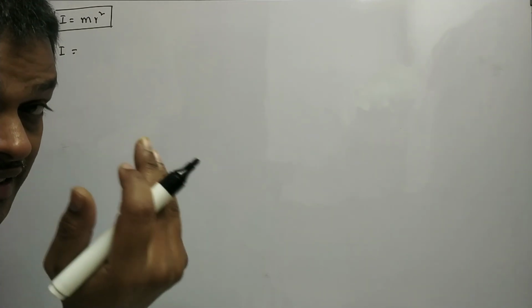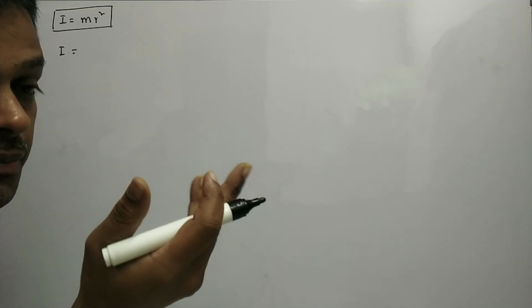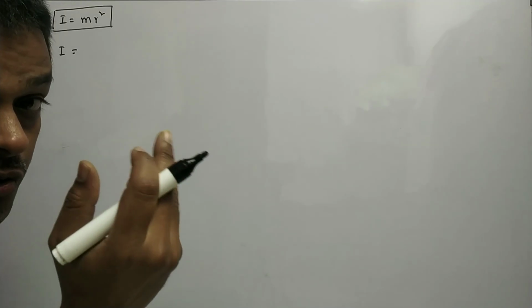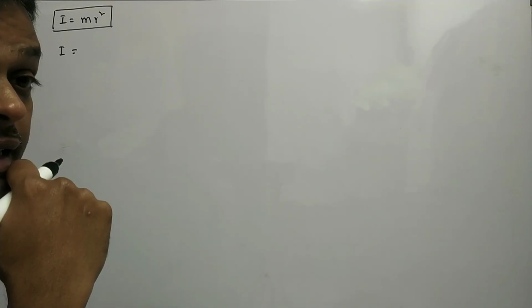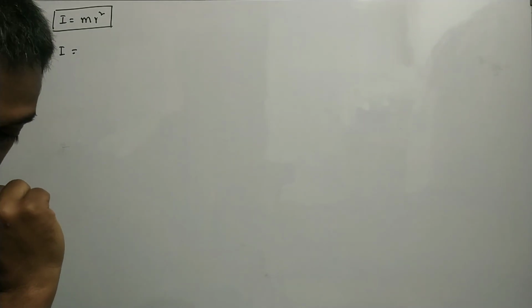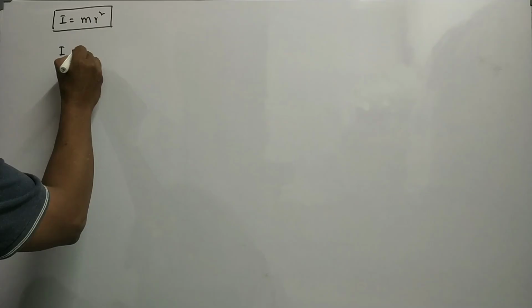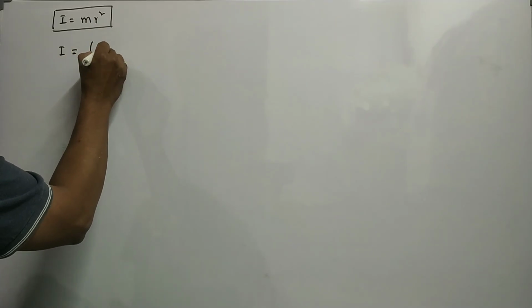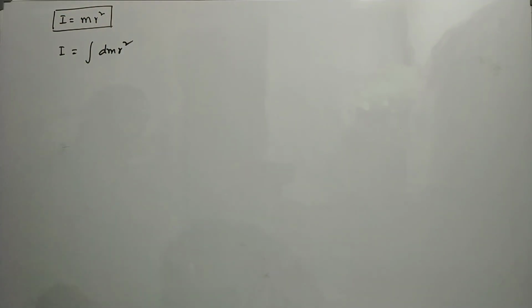That means we can extend it: in place of summation we introduce integration. So for a continuous system, the moment of inertia is the integral of dm r², between the proper limits.